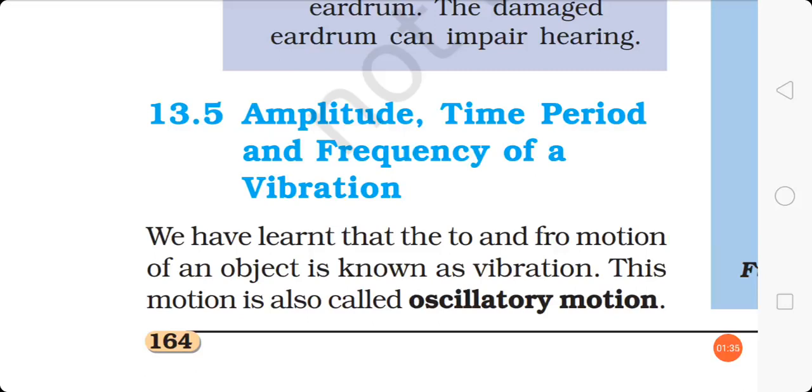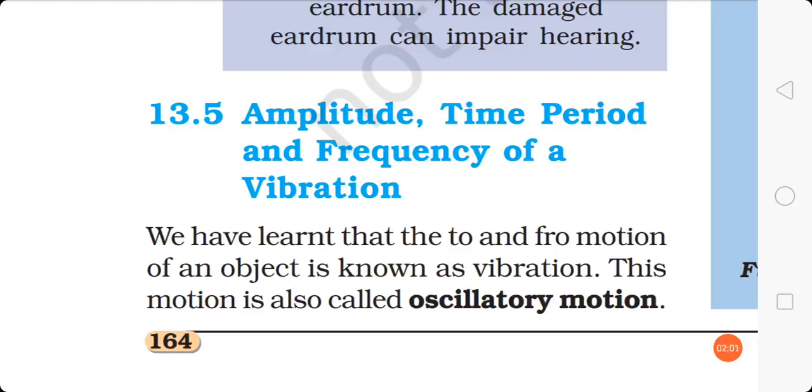It was tympanic membrane, right? And which nerve converts the sound waves into signals and sends them to the brain? Yes, that is the auditory nerve. Okay, so this is how the human ear structure and its important points are.